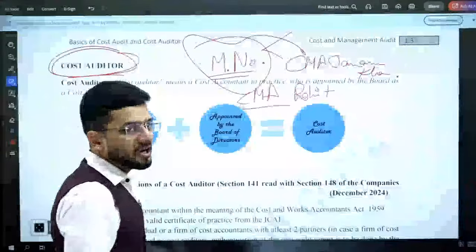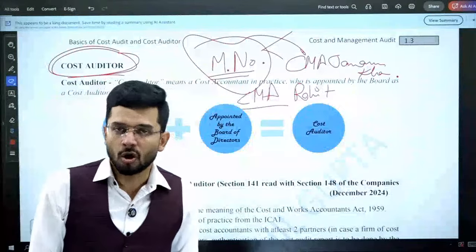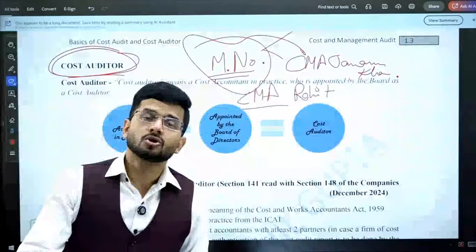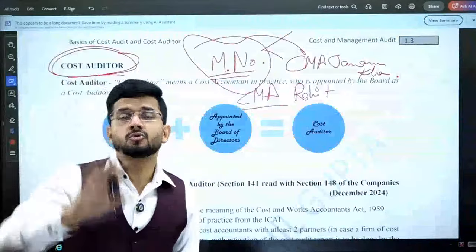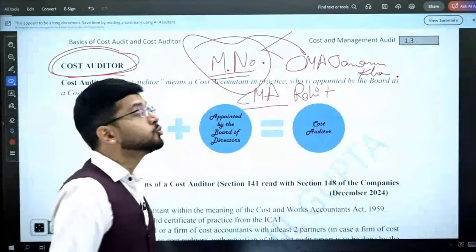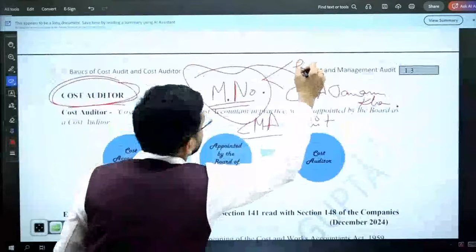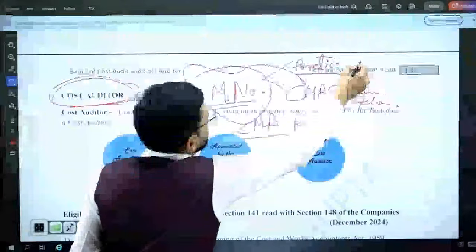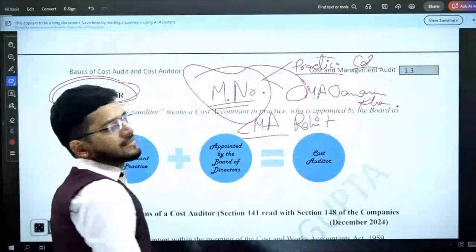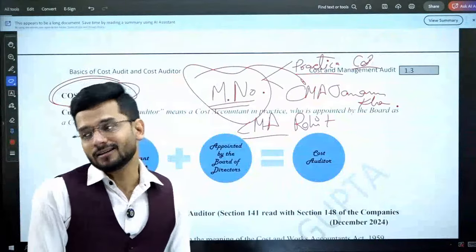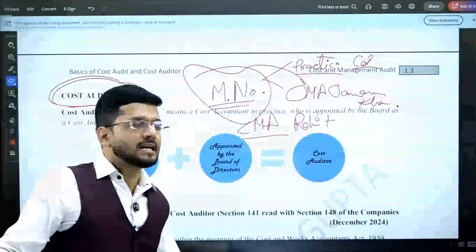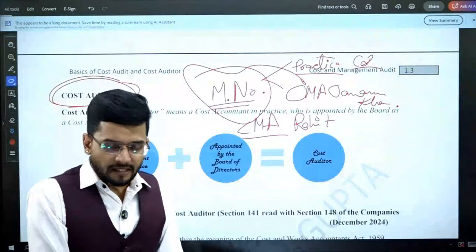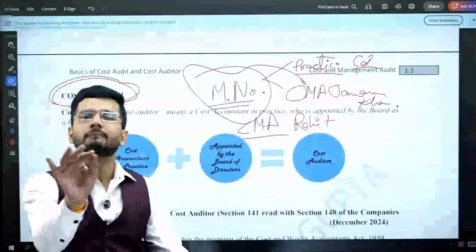After obtaining the membership number, you have two choices. Choice number one, you start your own practice. Choice number two, you go to industry and do a job. If you go to industry and do a job, then you will never be allowed to do cost audit, because a person who is doing a job is not allowed to do cost audit. But if you choose to go into your own practice, then you have to take another certification, which is known as Certificate of Practice. After the membership number, you need the Certificate of Practice. Once you obtain the certificate of practice, then you will be legally eligible to become a cost auditor.